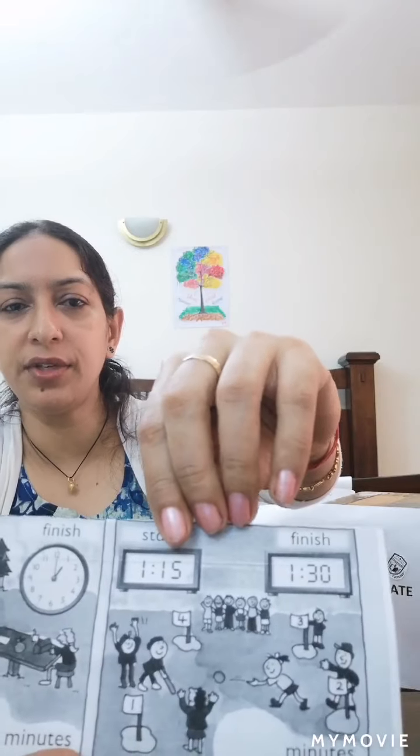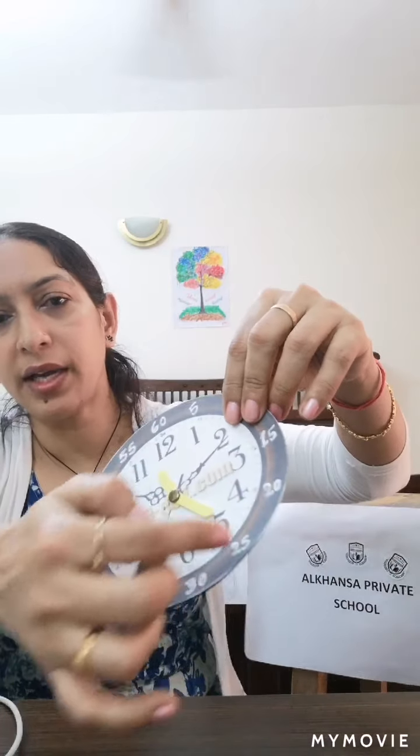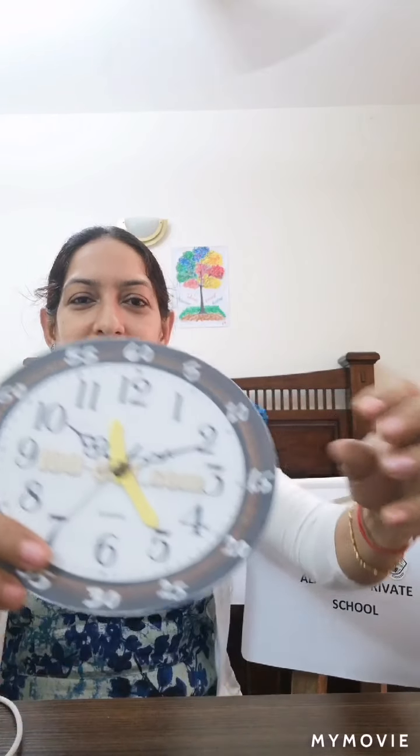Okay. The second one, children are playing. What time they start, what time they finish playing. Okay. They start at 1:15 and they finish at 1:30. So 1:15 to 1:30. 1:15, 15 means here on 3, and finished at 1:30. So count 5, 10 and 15. 15 minutes. So they took 15 minutes for playing.